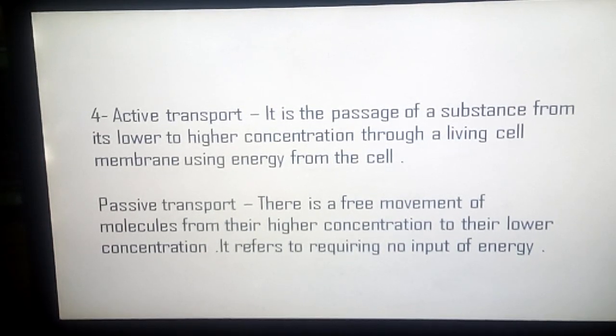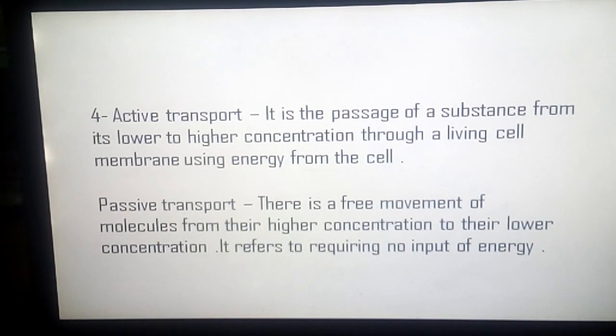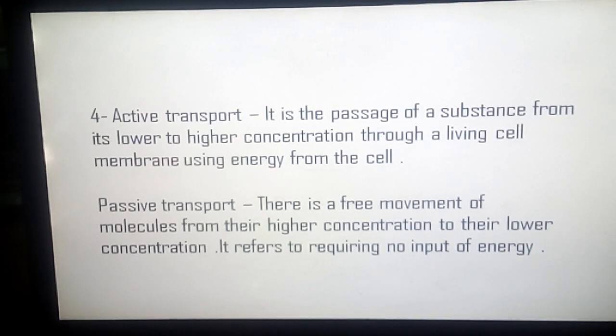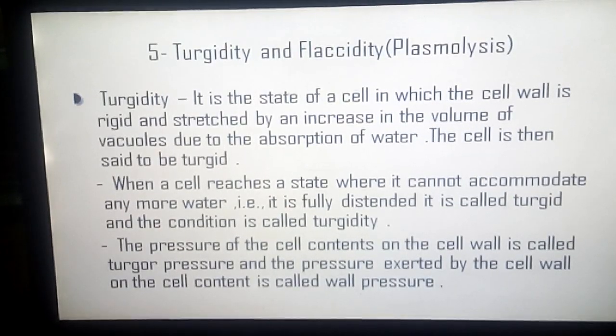In this way, the concentration gradient of these ions is opposite to that of diffusion. In other words, to obtain them, these ions will have to be forcibly carried inward from the region of their lower concentration outside to the region of their higher concentration inside. And this requires energy supplied by the cell in the form of ATP. Now, passive transport. It is nothing different from diffusion. There is a free movement of molecules from their higher concentration to the lower concentration, requiring no input of energy.